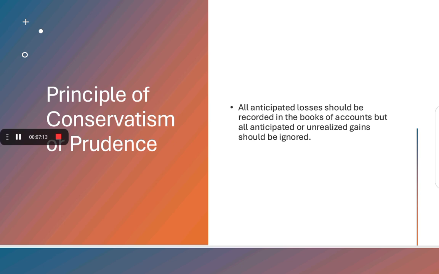All anticipated losses are recorded in the books of account, but all anticipated or unrealized gains should be ignored. This principle leads to the creation of secret reserves because it discloses lower profits in comparison to actual profit and discloses understatement of assets and overstatement of liabilities in comparison to actual values.